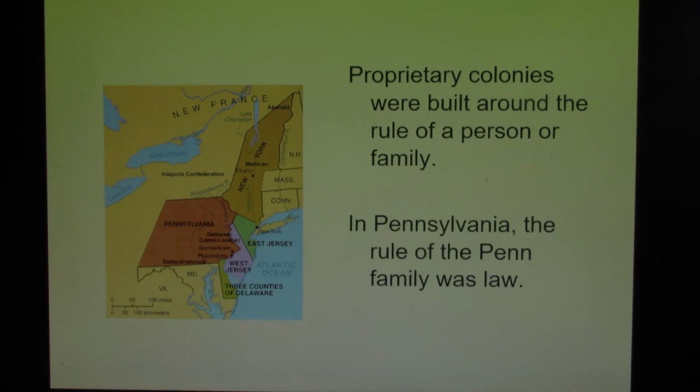The only one that survived was the Penn family. The Penn family maintained proprietorship of Pennsylvania. Now please remember, the Pennsylvania area has the highest population of all of the colonies in the New World, and Philadelphia has the highest population of all of the settlements in the New World.